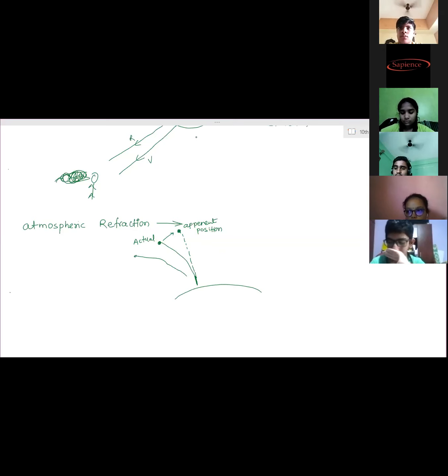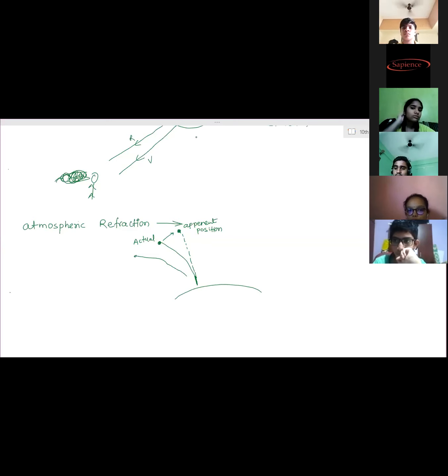So any observer on the surface of the earth is able to see the sun for 2 more minutes after it has actually set. This way, 2 minutes at sunrise and 2 minutes at sunset, totally 4 minutes, the duration of the day is increased due to atmospheric refraction.